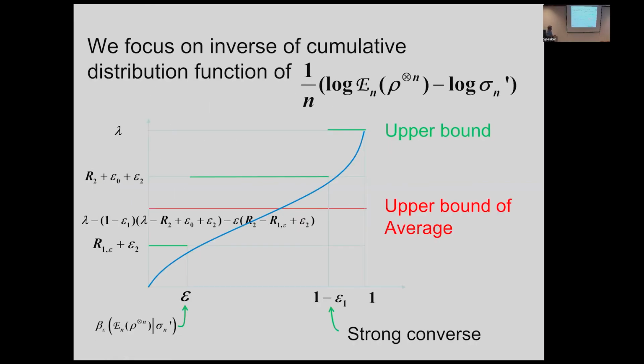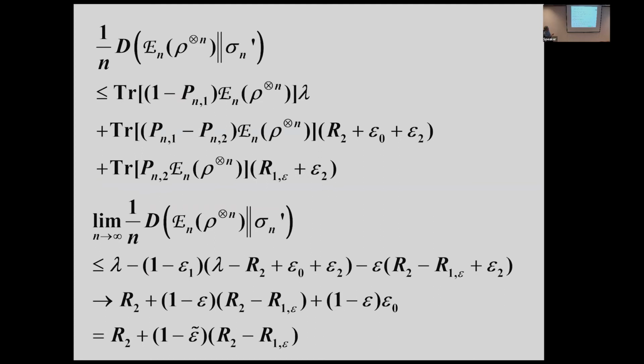Then we need to decompose this one. The first is this one, this one and this one. We have some probability, and the upper bound is lambda, and this upper bound is this quantity, and this upper bound is this. Then we take the limit of this one. So then we have this, which means this relative entropy is upper bounded this way. In this way we can complete our proof.